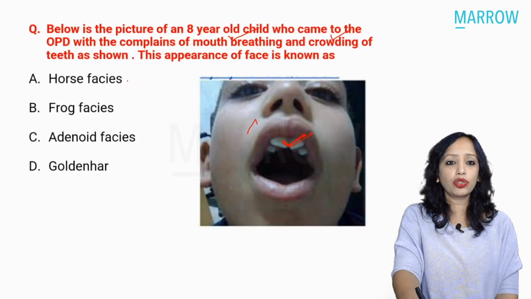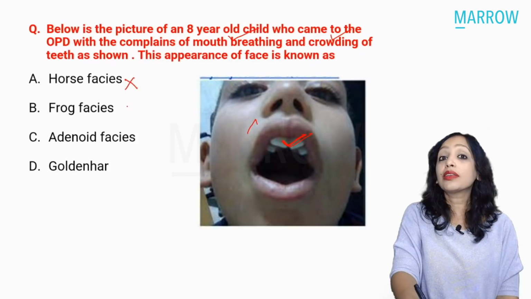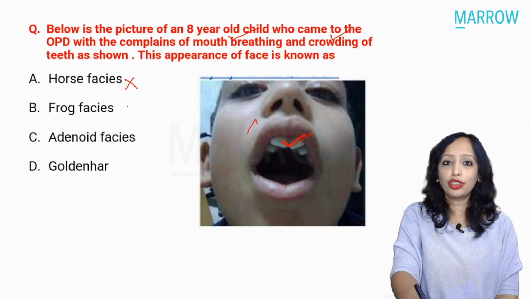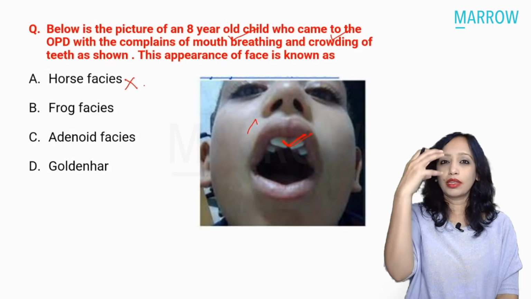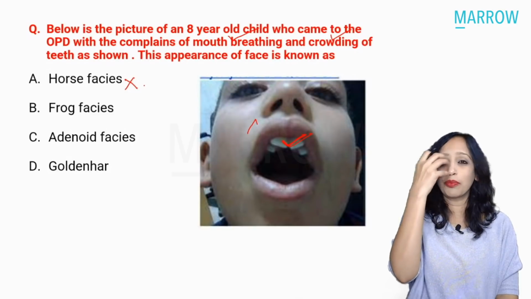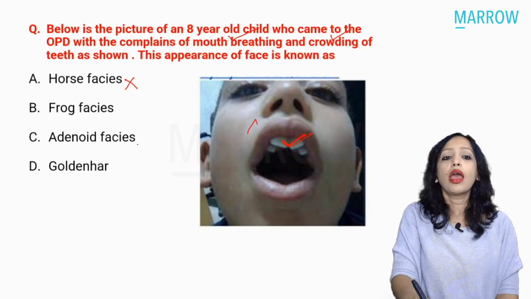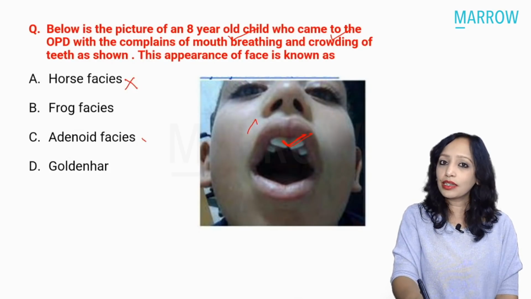What are the choices? Horse faces. Is it something like horse faces? No. Frog faces. Frog faces is seen in which condition? Yes, in angiofibroma. What is that frog faces? That is proptosis, swelling of cheek, broadening of nose. That is frog faces. Adenoid faces. Yes, this is the typical appearance of adenoid faces.